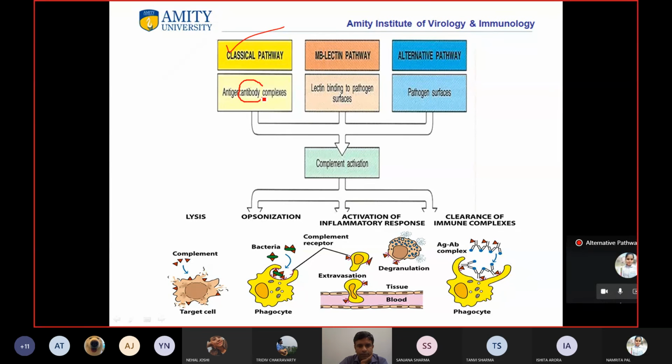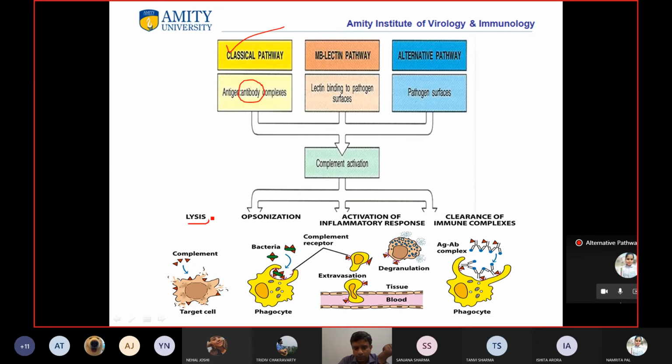It's the only pathway which is antibody mediated. We have seen that all the pathways initiate through different mechanisms, but they come to a point and then ultimately there is formation of MAC. Here what I am showing is that this complement activation can lead to a lot of different benefits. We have already seen this.